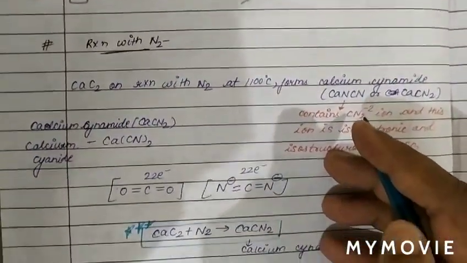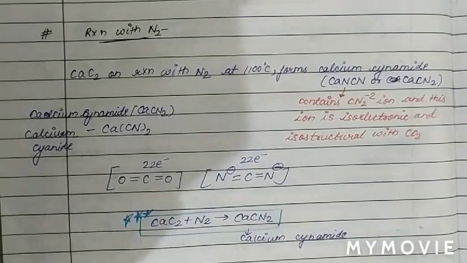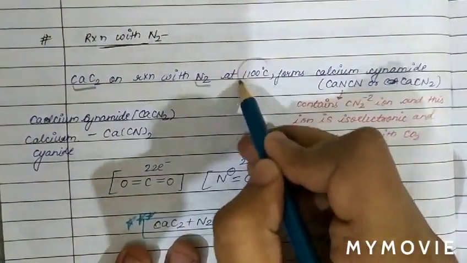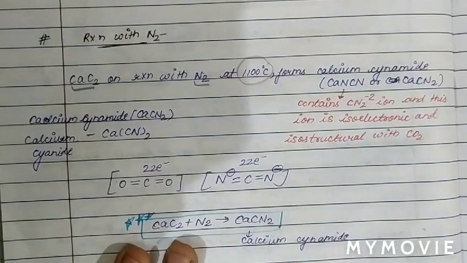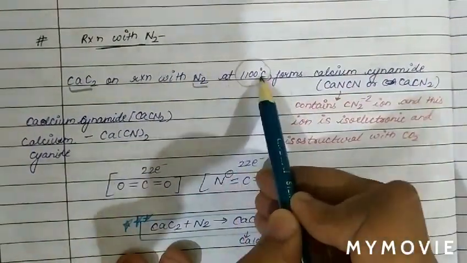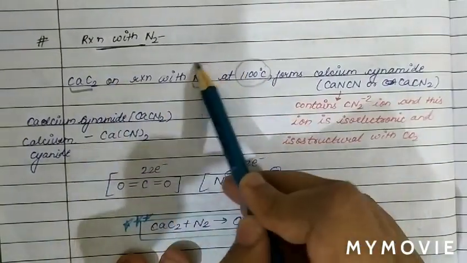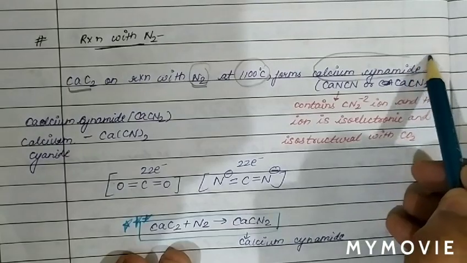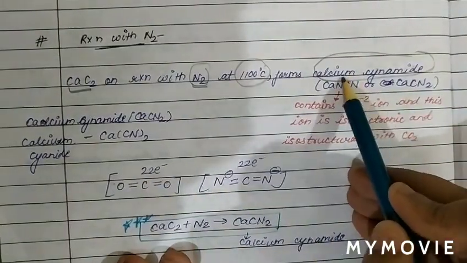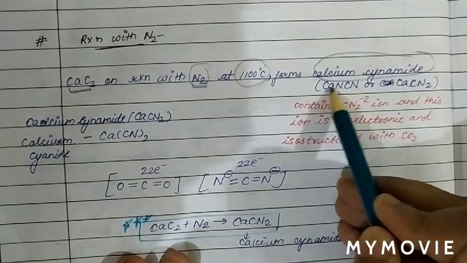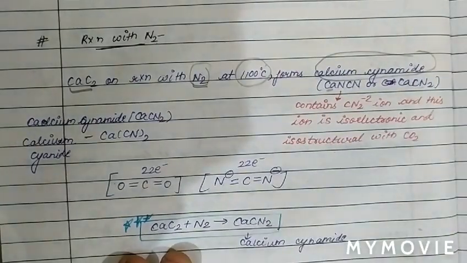So basically, the reaction of nitrogen with carbide. The first reaction is when calcium carbide reacts with nitrogen gas at 1100 degrees Celsius. At 1100 degrees Celsius, calcium carbide on reaction with nitrogen forms calcium cyanamide. And the formula of calcium cyanamide is CaNCN.